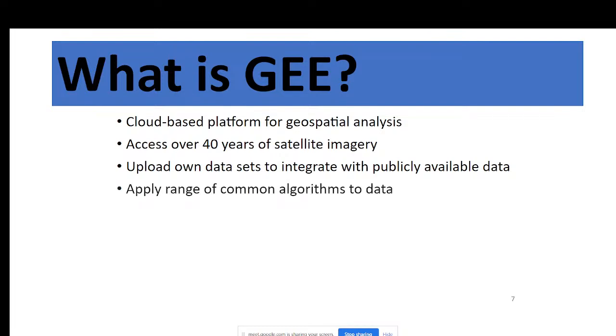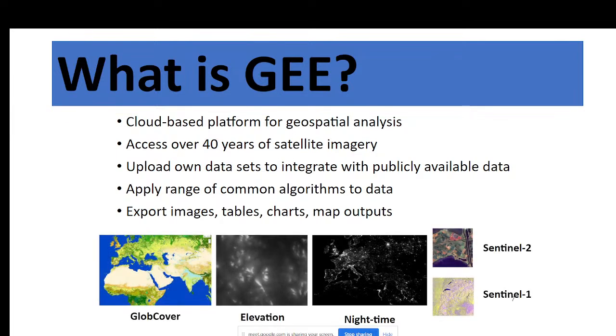As well as, you can easily apply different types of algorithms to your data. Suppose you want to get satellite images and apply different types of algorithms to your data. Finally, you can get the data as an export. You can easily export the image, table, chart, or map output from this Google Earth Engine platform.